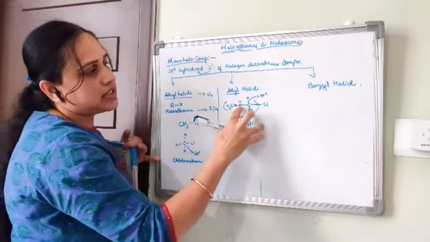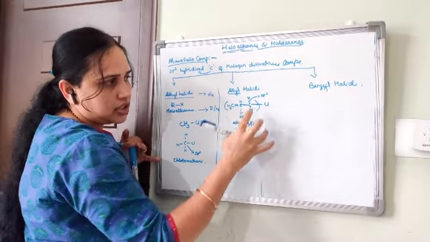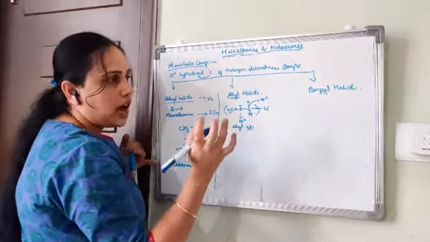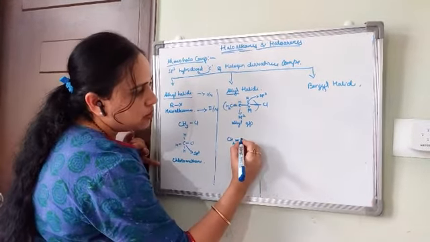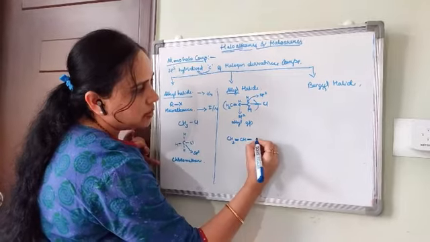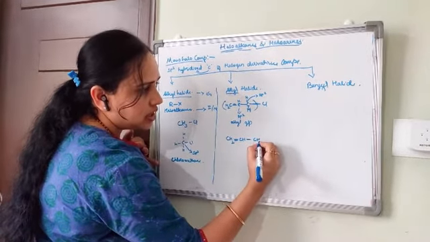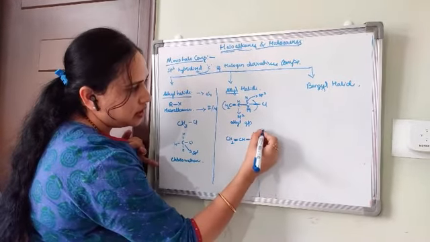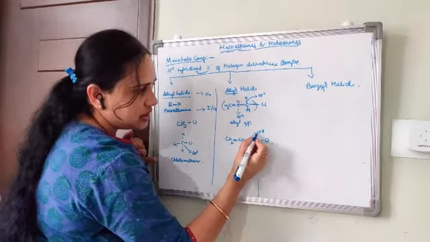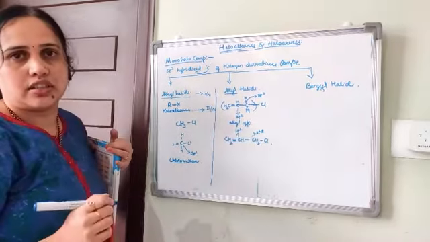So this has a double bond, that's why it is sp2 hybridized. So CH2 double bond CH, CH2, Cl. This is sp3, the same I have written here. This is sp3 hybridization, this is sp2 hybridization.